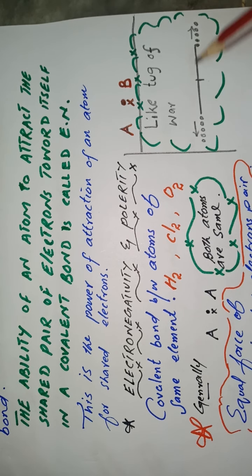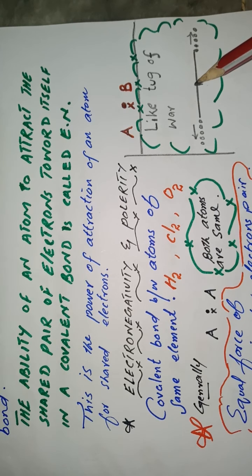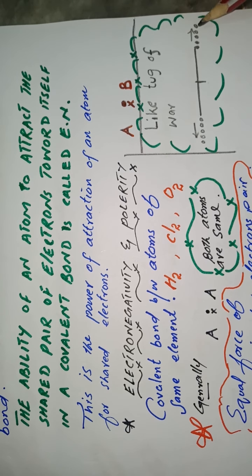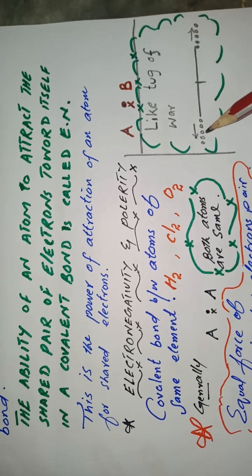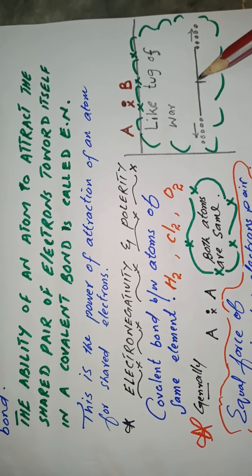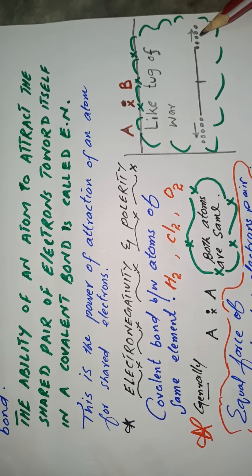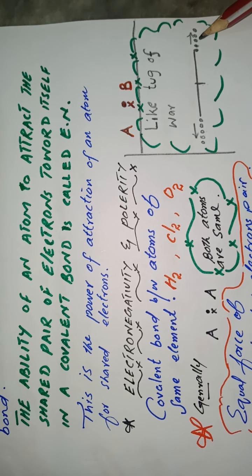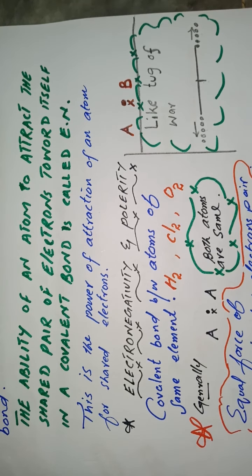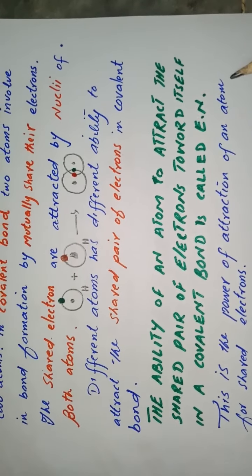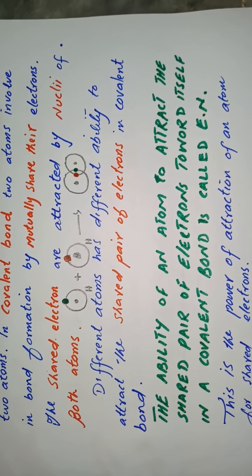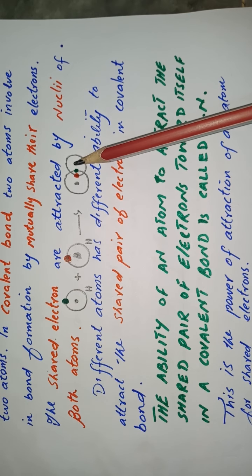Now let's suppose the force from both sides is equal, then the rope will remain at its fixed position. But when one group is more forceful than the other, then definitely the middle point will move towards the team which is more forceful. Similar is the case when atoms share their electron, depending upon the nuclear charge.